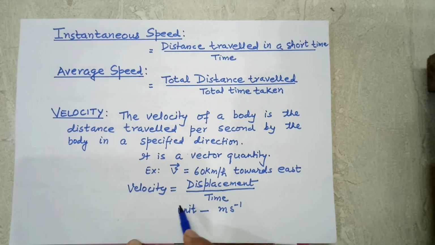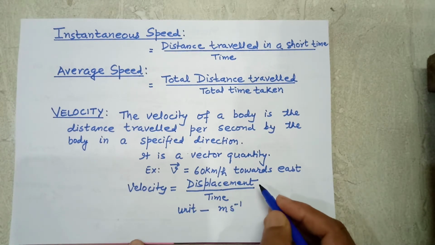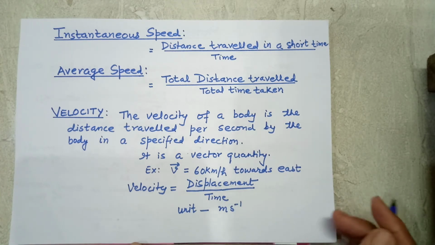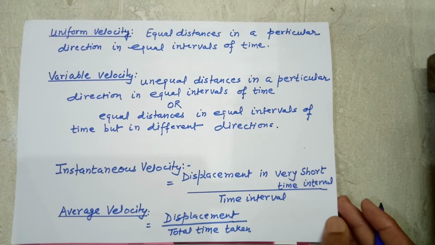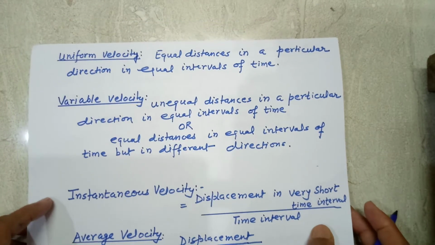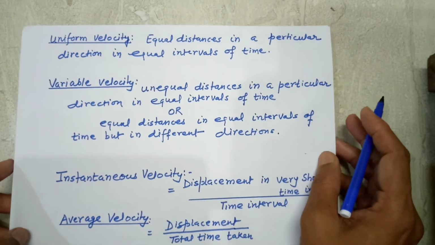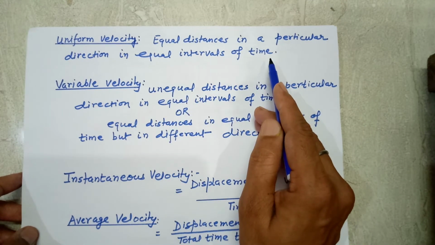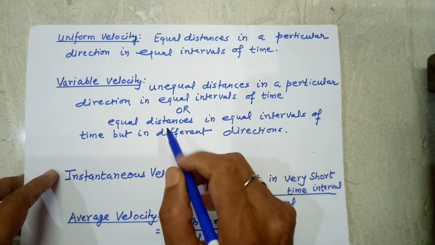Now the formula for velocity is displacement upon time, that is, the displacement of the body in 1 second. The unit of displacement is meter and the unit of time is second, so meter per second is the unit of velocity. Now next is uniform velocity. If a body covers equal distance in a particular direction in equal intervals of time, then the velocity of the body is called uniform velocity.